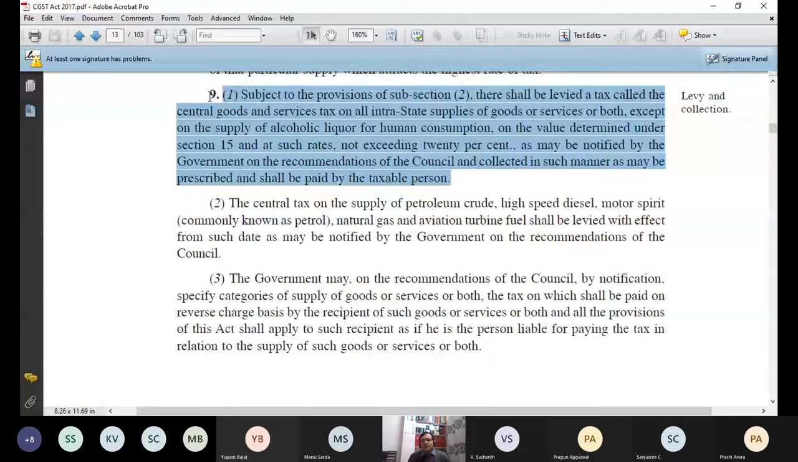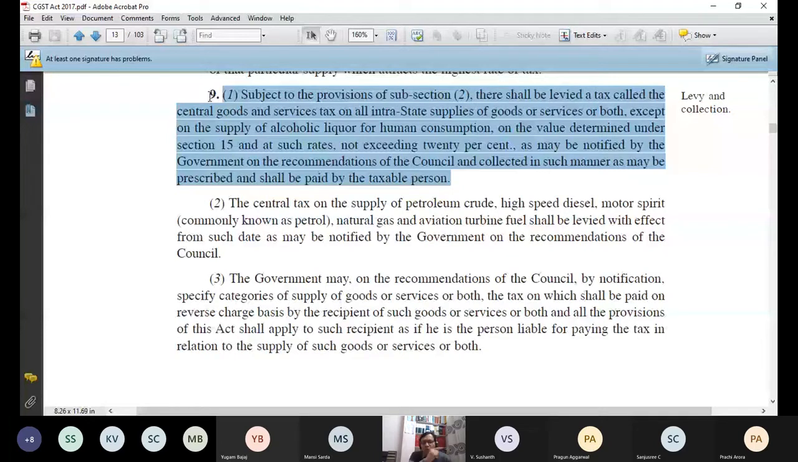Then there shall be levied a tax called the Central Goods and Services Tax. So there will be a tax, central tax, on all intrastate supply. Now this is the first time I have shown you the act where the word intrastate is used. So on all intrastate supplies of goods or services or both, there will be a central tax. But in one case, even if there is intrastate supply, there will be no central tax. What is that case? Except on the supply of alcoholic liquor for human consumption.